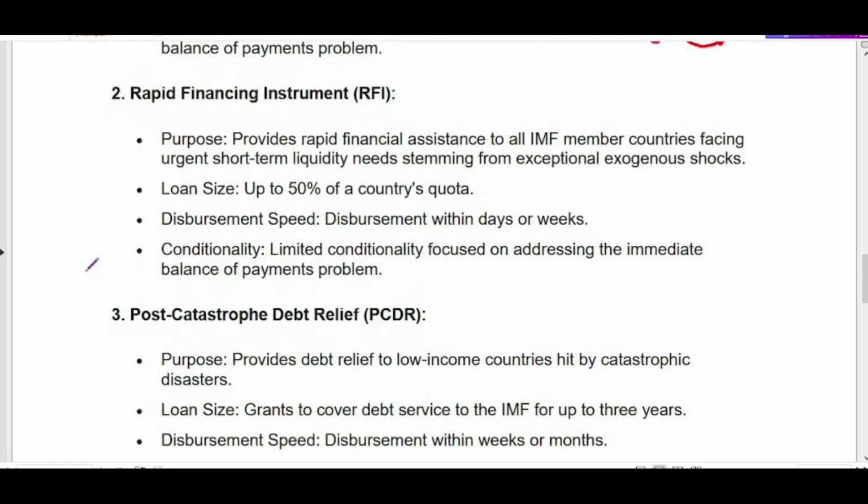Next is the rapid financing instrument. This instrument is available for short-term liquidity needs stemming from exceptional exogenous shocks. What are exceptional exogenous shocks? Such as the Russia-Ukraine war, such as the oil crisis happening right now, such as the crisis in the Red Sea.